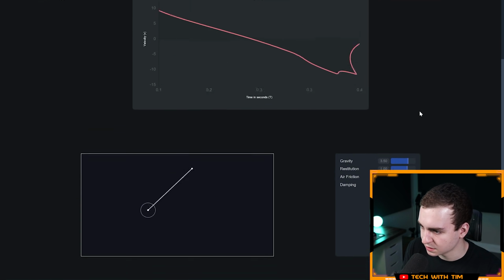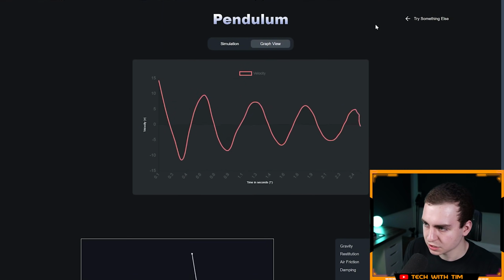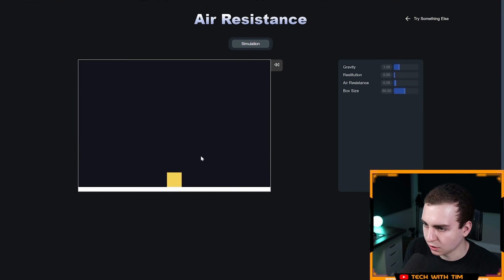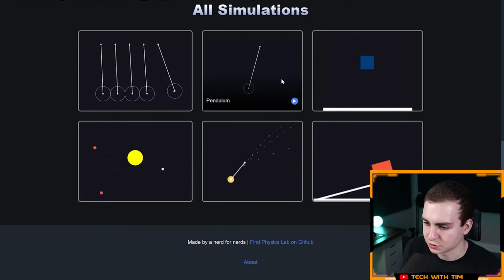And I can mess with all of these. I can see how the graph actually changes. Wow, that's very interesting. Air resistance. Oh, okay. So I guess this. Oh, that's neat. I can make it fall. Okay, let's make the air resistance crazy high. Damn. Okay. Gravity increase. Simulation. Nice. Box size. Can change the mass of it. This means it's going to bounce or something if I do that. No, I still don't know what restitution means. I guess I'm just not a physics nerd. Okay, anyways, try something else. Let's go to the next simulator.